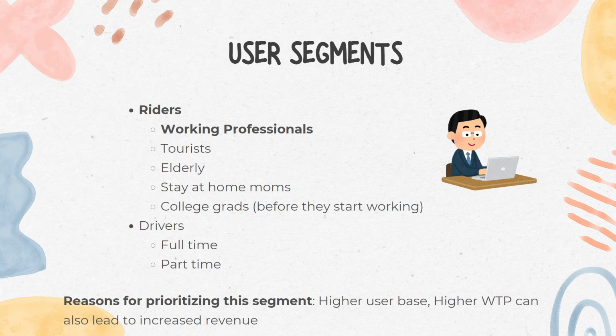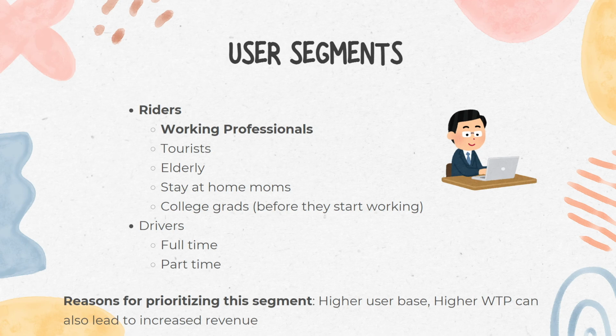Let's look at drivers. This segment is equally important and consists of full time drivers and part time drivers. Full time drivers depend on Uber as their primary source of income. They're concerned about earnings, job security, and the flexibility of working hours. Part time drivers use Uber to supplement their income.